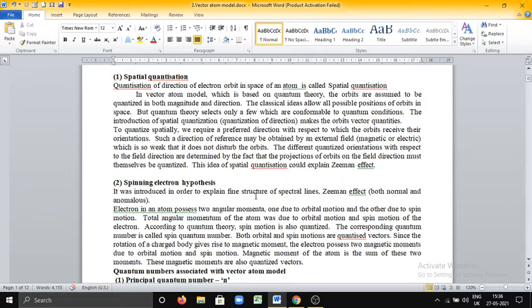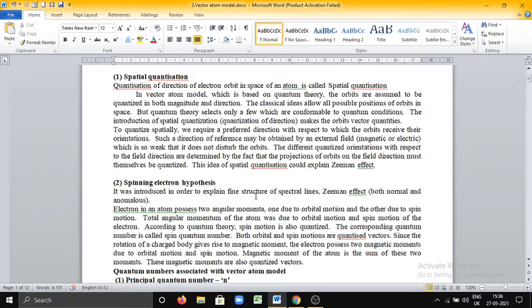The corresponding quantum number is called the spin quantum number. One more quantum number was introduced. It is called the spin quantum number. Both orbital and spin motions are quantized vectors.